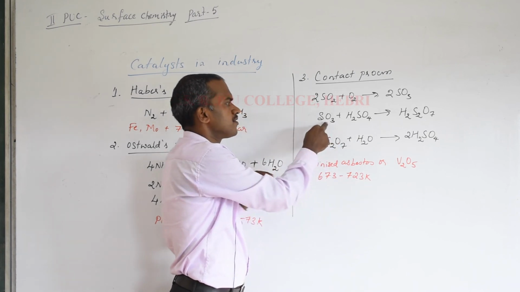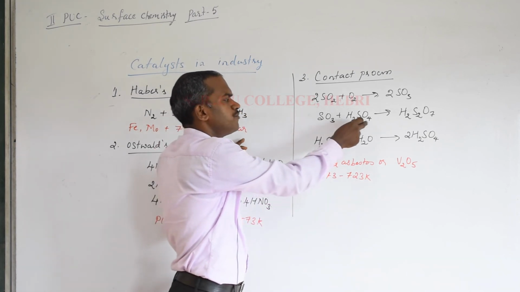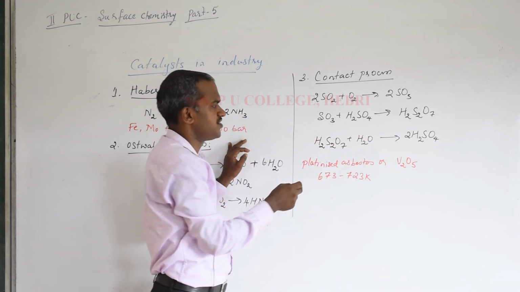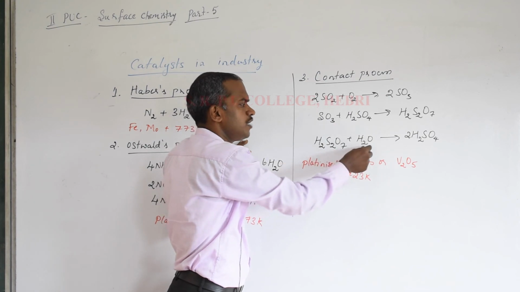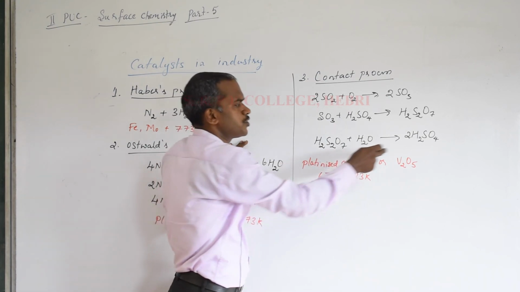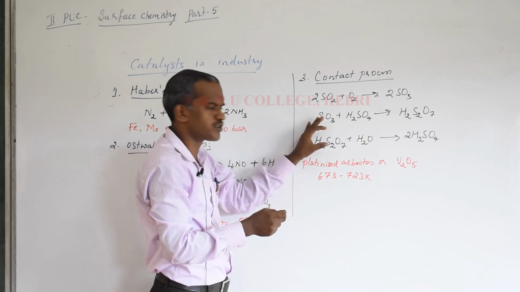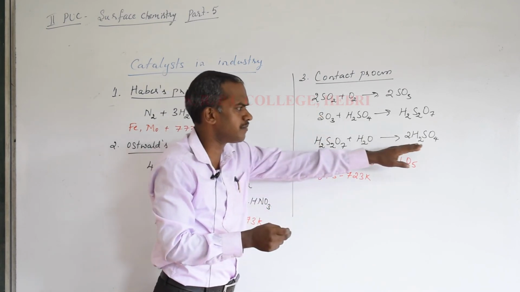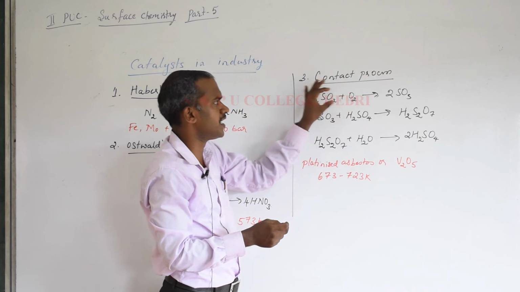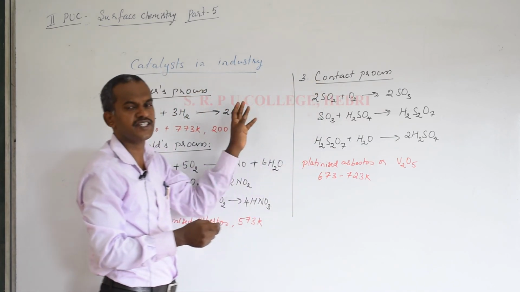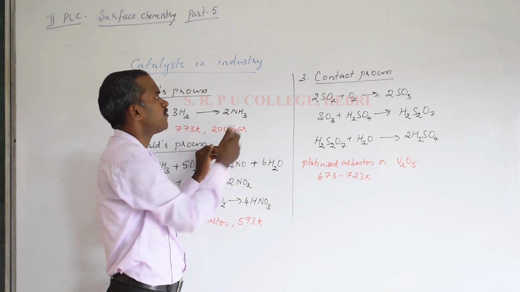Then this sulfur trioxide will be absorbed by sulfuric acid forming oleum or fuming sulfuric acid. That oleum is then diluted with a calculated amount of water to give concentrated H2SO4. The remaining two steps we show just for getting the product, but actually the catalytic process is the first reaction.